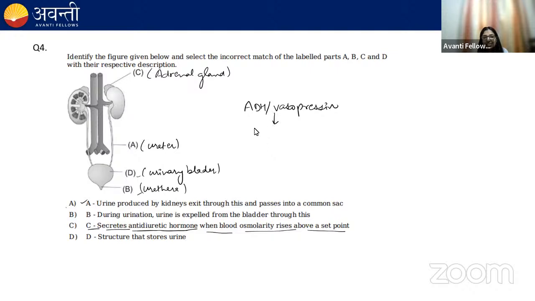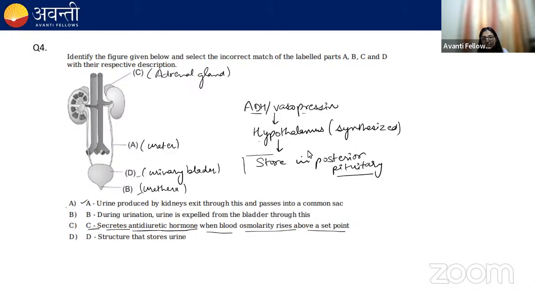ADH and vasopressin are synthesized by hypothalamus and stored in the posterior pituitary. Remember this. So it gets stored in the posterior pituitary. When the posterior pituitary receives the signal from hypothalamus, it releases this vasopressin.